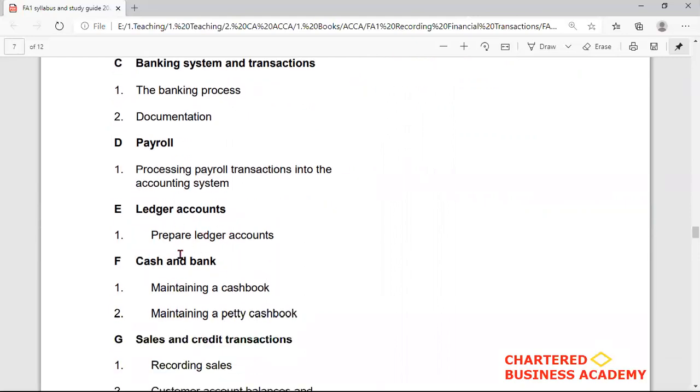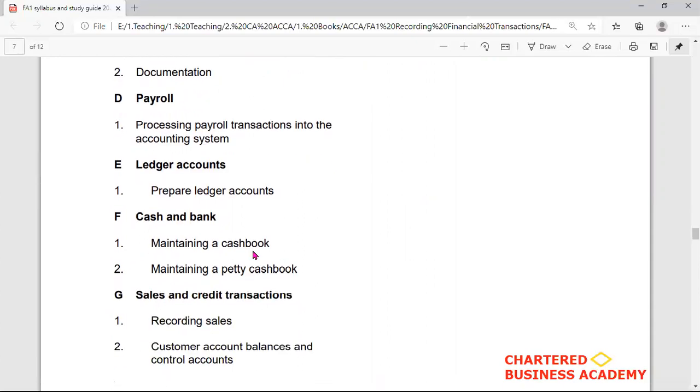E is the ledger accounts, prepared ledger accounts. And in part E of the syllabus, you have to learn this subtopic. And part F, which is cash and bank, you have to apply maintaining a cash book and maintaining a petty cash book. In part G of the syllabus, that is sales and credit transactions, there are 2 subtopics here: recording the sales, how a sales transaction is recorded, and number 2 is customer account balances and maintaining the control of the customer accounts.